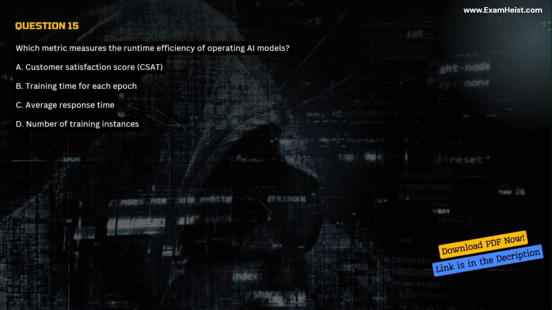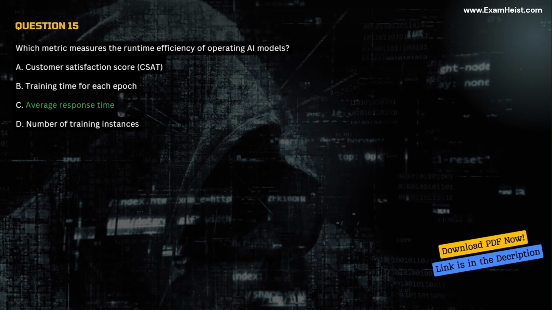Question 15. Which metric measures the runtime efficiency of operating AI models? A. Customer Satisfaction Score, CSAT. B. Training time for each epoch. C. Average response time. D. Number of training instances. Correct answer, C.